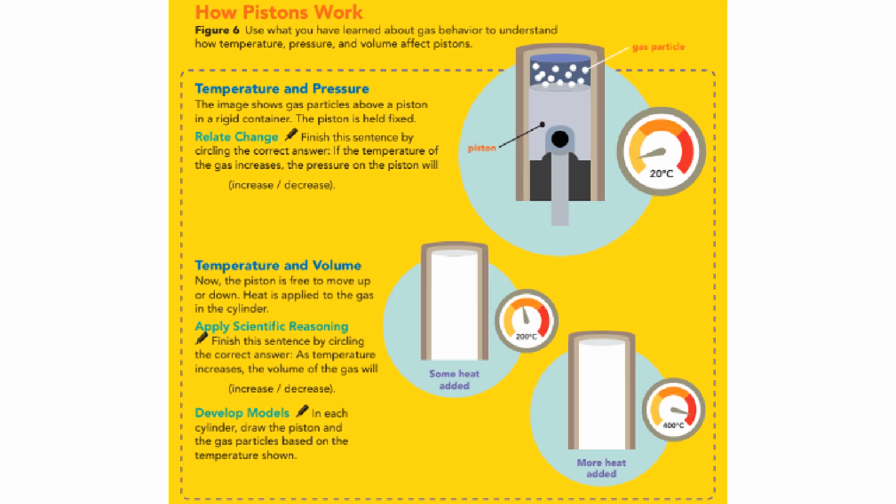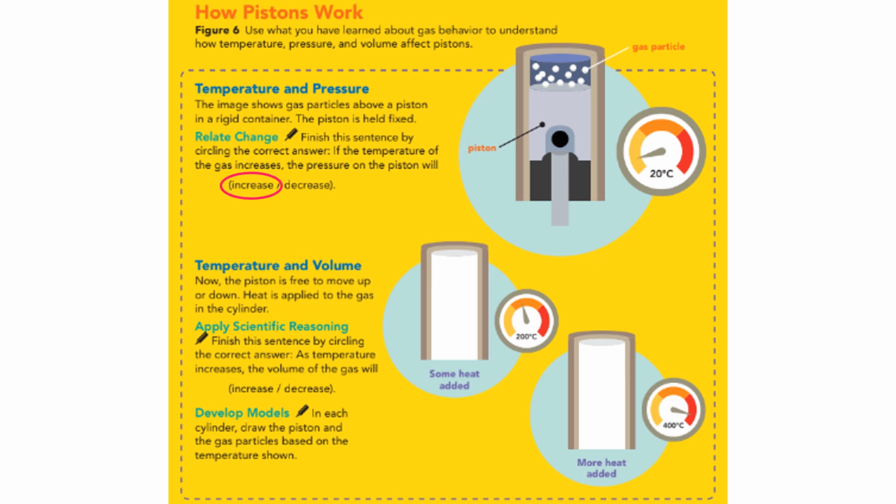So, how pistons work, Figure 6. Use what you have learned about gas behavior to understand how temperature, pressure, and volume affect pistons. The image shows gas particles above a piston in a rigid container. The piston is held fixed. Finish the sentence by circling the correct answer. If the temperature of the gas increases, the pressure on the piston will also increase. So in your textbook, you're just going to circle increase.